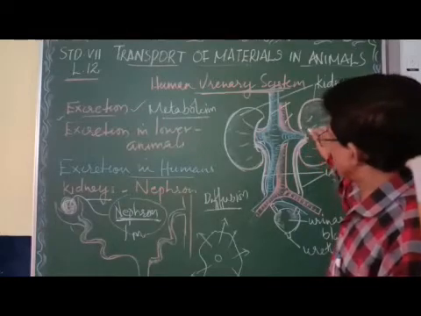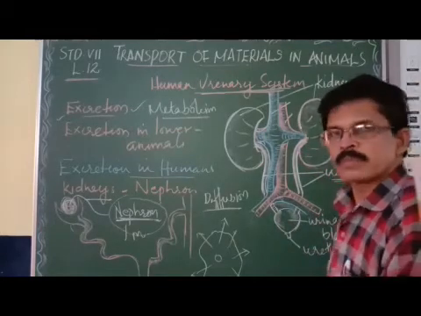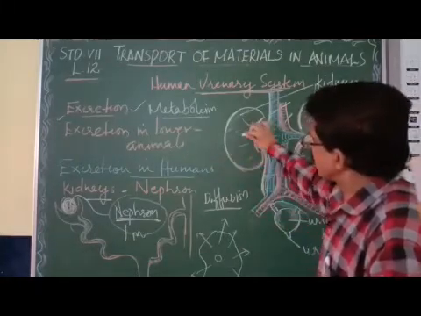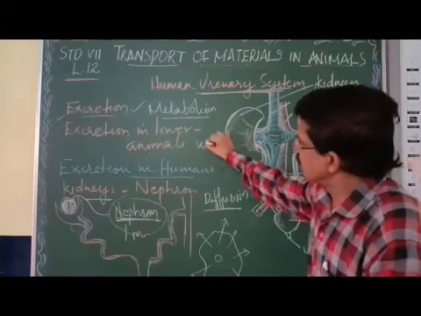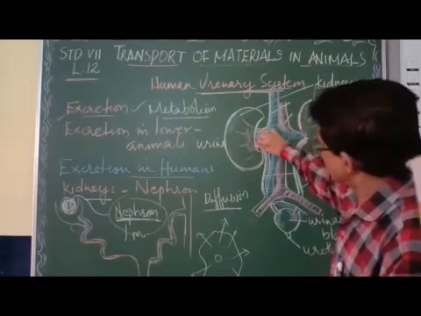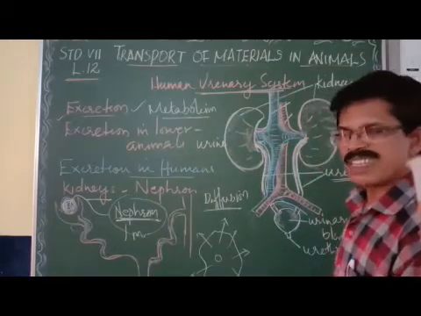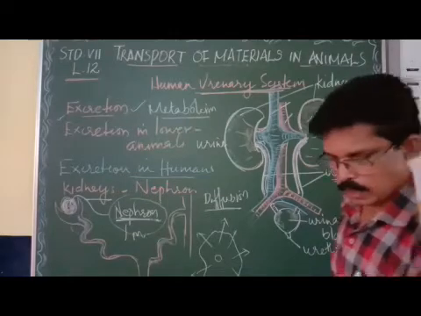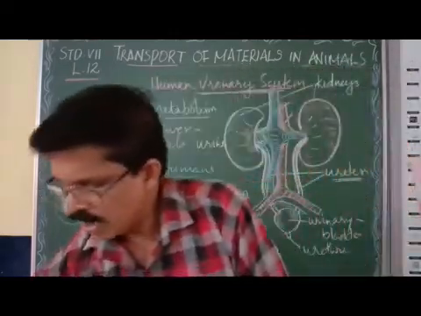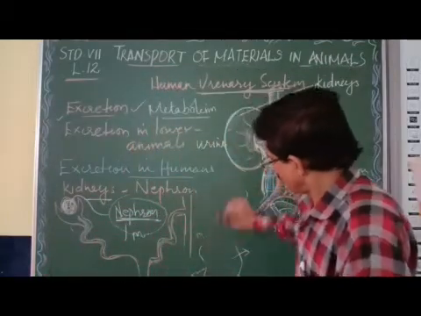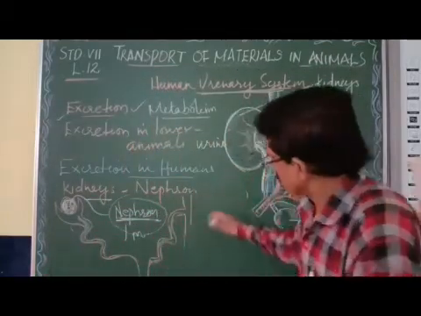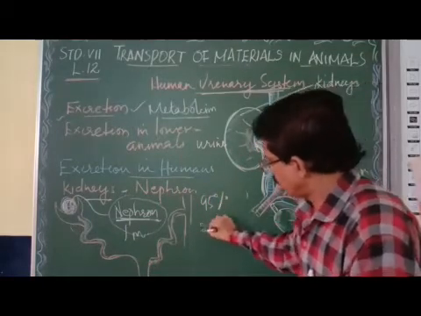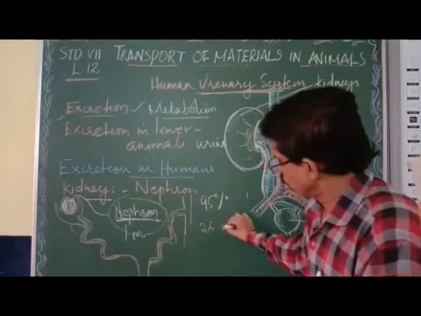The waste collected in the kidney comes out in a solution. Urea is the waste collected, and when mixed with water it becomes urine. So what is coming out? Urine. Urine is a mixture of urea plus water. Urine contains 95% water, and 2.5% is urea.